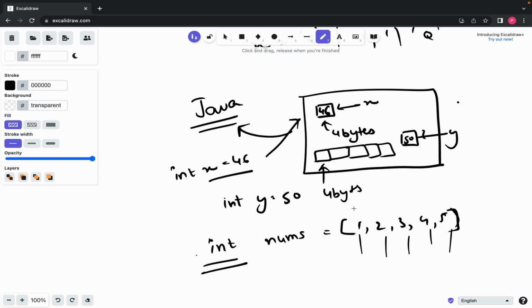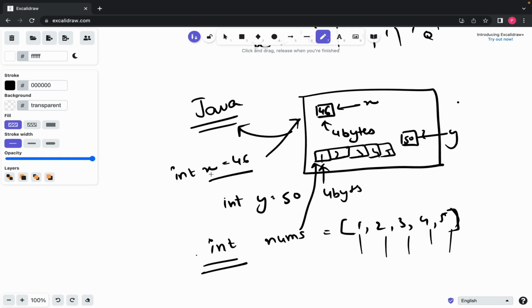What I can do is keep 1 in this block, then 2, then 3, then 4 and then 5, okay? So I'm able to allocate memory which is continuous, not random, and a single variable, this nums, points towards the first address of this array.